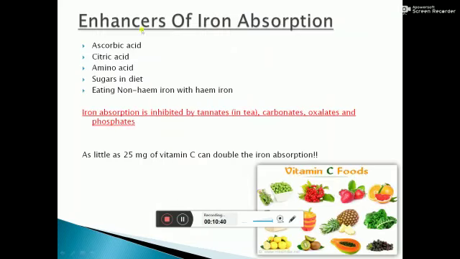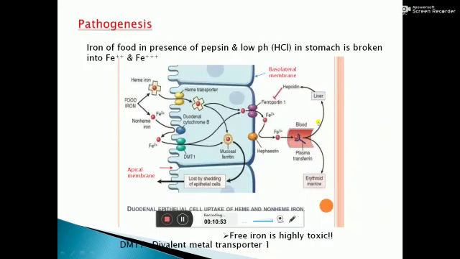Enhancers are ascorbic acid, citric acid, amino acids, and sugars in the diet, and inhibitors are tannins in tea, carbonates, oxalates, and phosphates in the food. Coming to pathogenesis of absorption of iron through the villi of duodenal cells. Food iron is mainly present in the form of heme iron and non-heme iron.